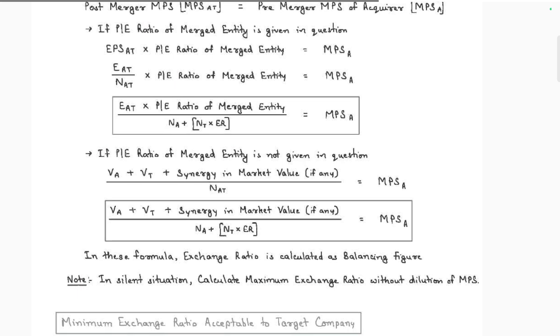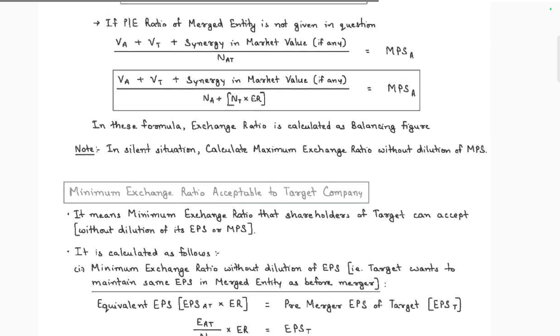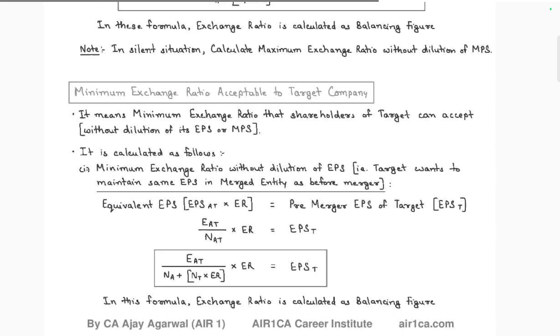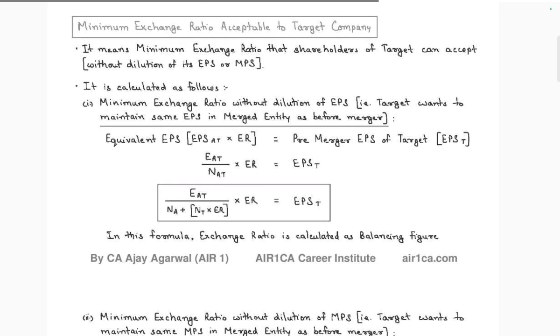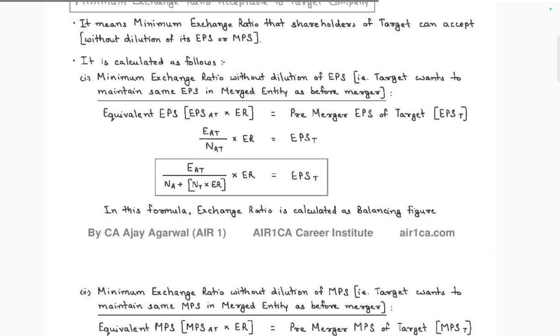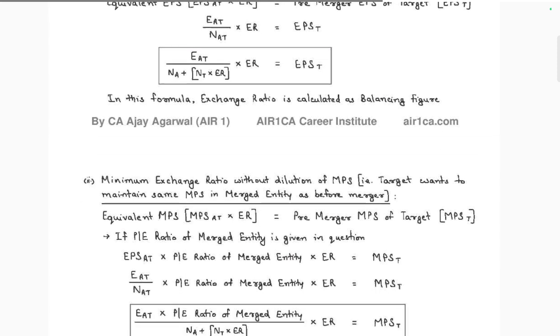And here, if the price earning of the merger is not given, VA plus VT plus synergy, NAT, VA plus VT plus synergy, NAT, is the maximum exchange acceptable to the target. The minimum exchange ratio is what the target accepts without dilution. For the minimum exchange ratio without dilution, the target wants to maintain the same earning per share in the merged entity: equivalent ER into pre-acquisition EAT is equal to NAT. This formula, the exchange ratio, is required as the balancing figure.